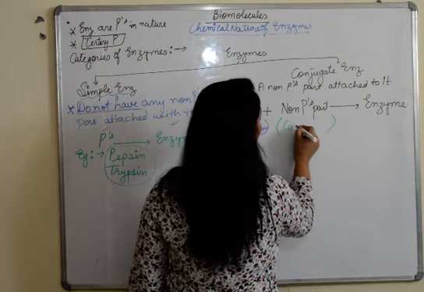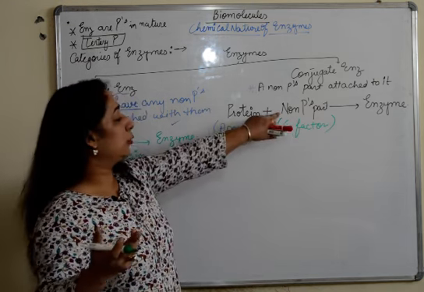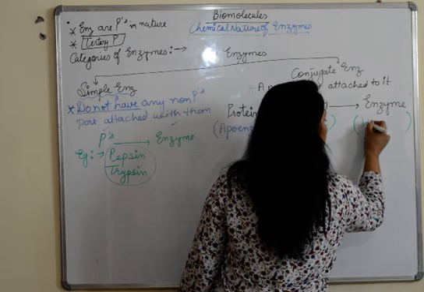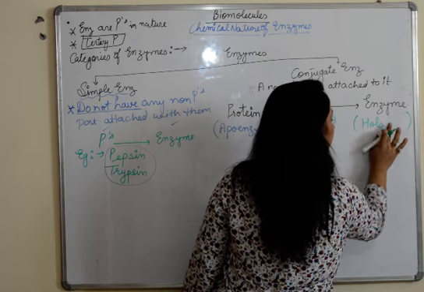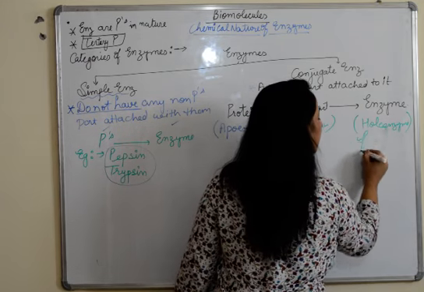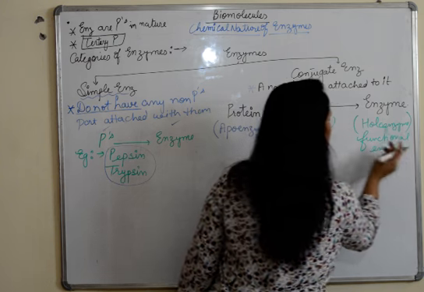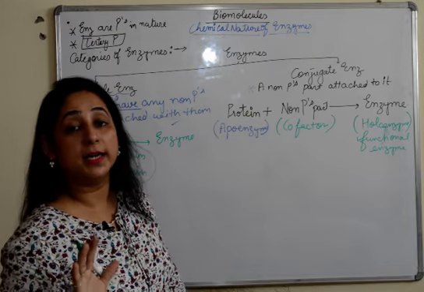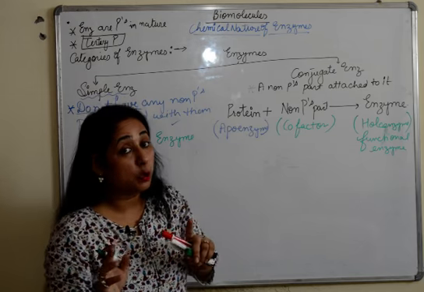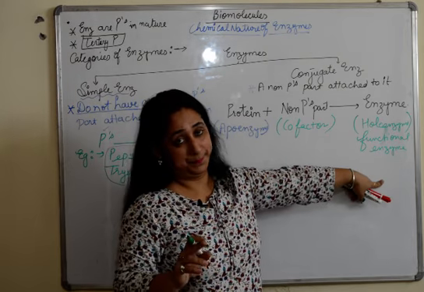This is a cofactor. So what is a cofactor? The non-protein part in an enzyme is known as cofactor. And the enzyme which is formed now is known as holoenzyme. And this holoenzyme we call a functional enzyme, because if this non-protein part is removed from here, it's not going to perform its function. So a protein with this non-protein part forms an enzyme. So what do we know now? That an apoenzyme will be attached with a cofactor to form a holoenzyme.